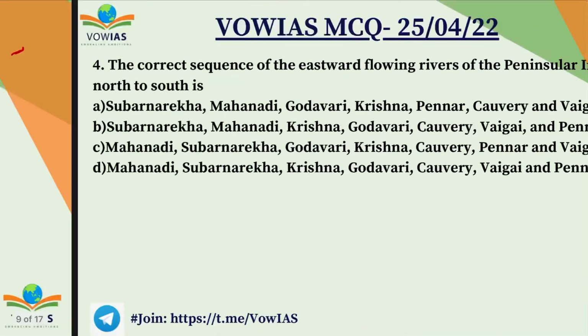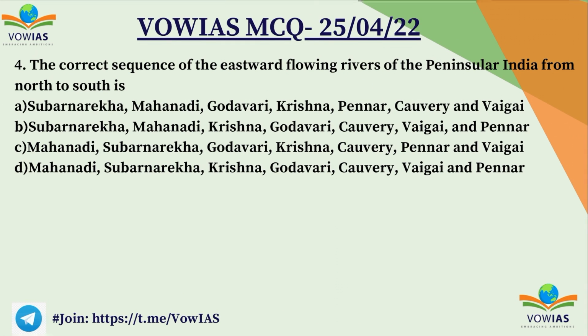So now let's look at the next question, the fourth question: the correct sequence of the eastward flowing rivers of the peninsula from north to south. Subarnarekha, Mahanadi, Godavari, Krishna, Pennar, Kaveri and Vaigai. So these are the rivers that are given.